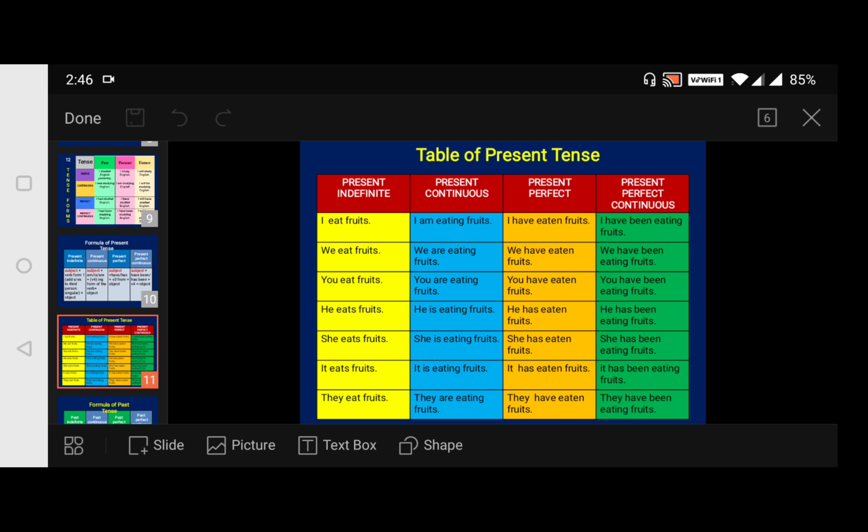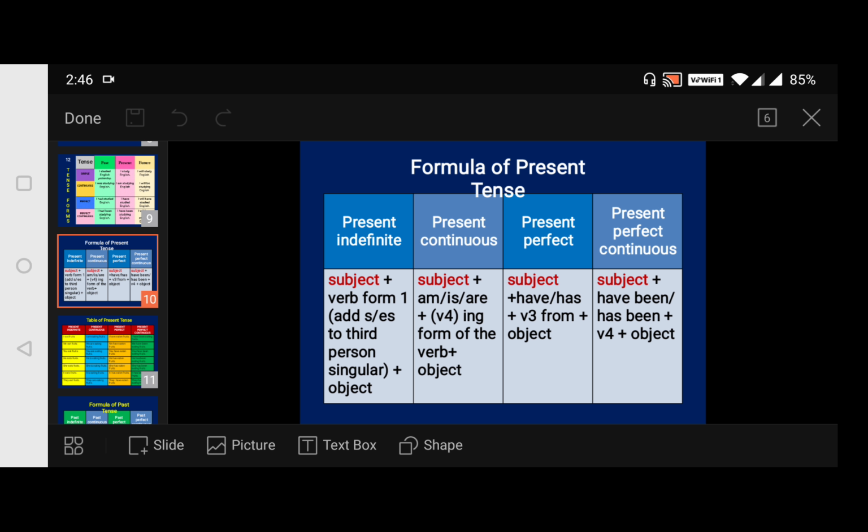Here just go through some examples. I want to tell you some more examples. If we take the verb write, how will it be modified? Listen to me.